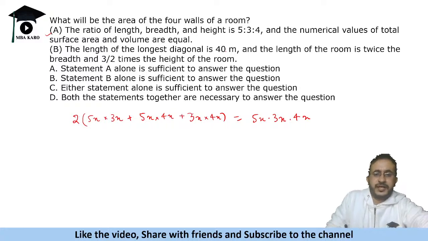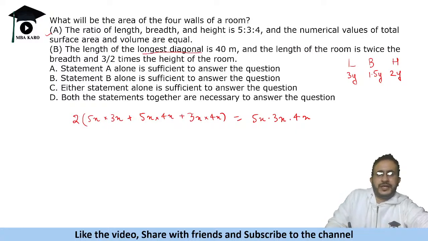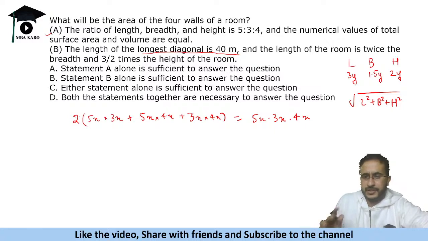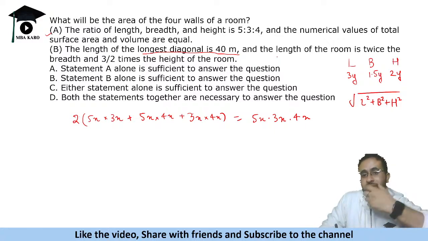The length of the longest diagonal is 40 meter. Length of the room is twice the breadth and 3 by 2 times the height of the room. So let us say h is 2y, right? So length is 3y, breadth is 1.5y, length is twice the breadth. Now length of the longest diagonal, longest diagonal क्या होता है, under root l square plus b square plus h square. Okay, so if you add, take the square root of this, the value given is 40. ठीक है, solve हो जाएगा, right? You will be able to get the value of y.